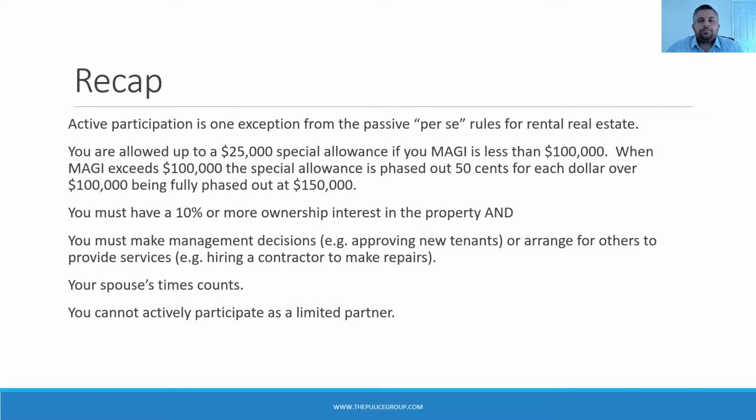So to recap, active participation is one exception from the passive per se rules for rental real estate. You are allowed up to a $25,000 special allowance if your modified adjusted gross income is less than $100,000. When it exceeds $100,000, the special allowance is phased out 50 cents for each dollar, being fully phased out at $150,000 of modified adjusted gross income.